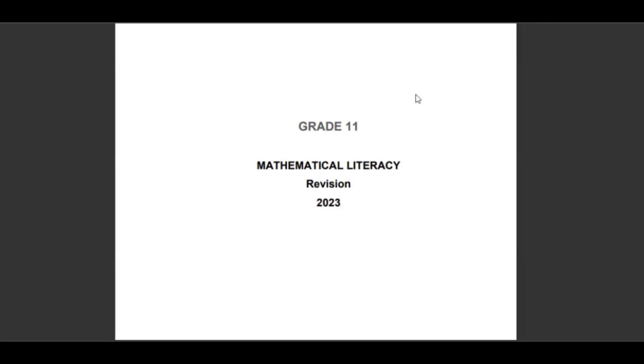For grade 11, let's look at the revision for mathematical literacy. We are looking at revision for paper 1. In paper 1, you will expect to see finance, data handling, and a little bit of probability.